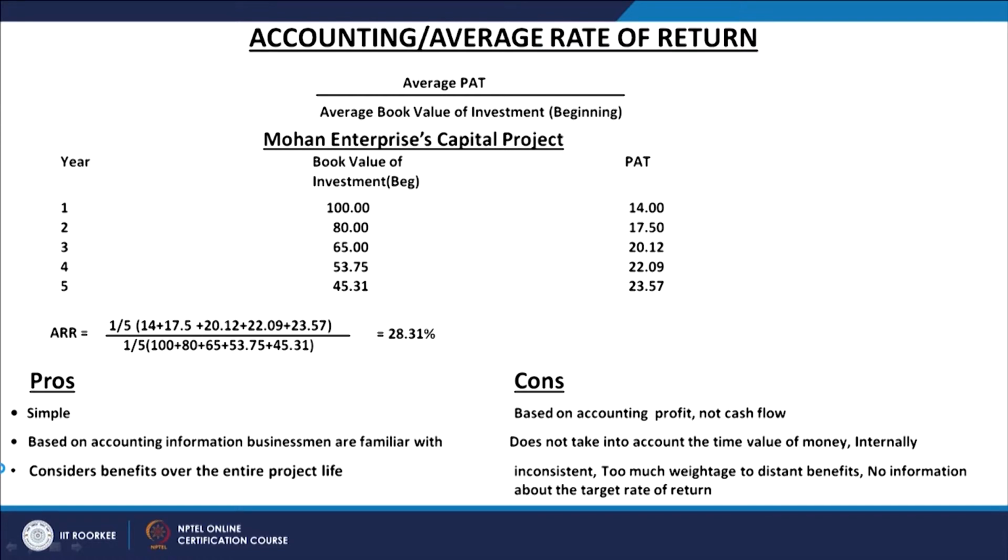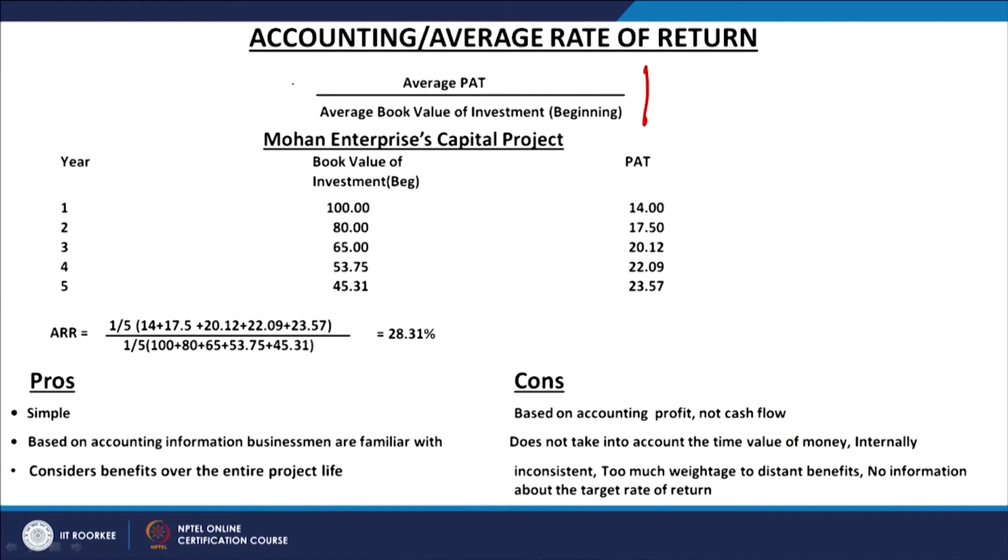Accounting or average rate of return. This is after the payback period. In the non-discounting criteria, one was the payback period method, very popular and largely used, a technique used in almost any evaluation of proposals. And the second technique available to us is the accounting or the average rate of return. This is the second non-discounted method for evaluating capital investment proposals.